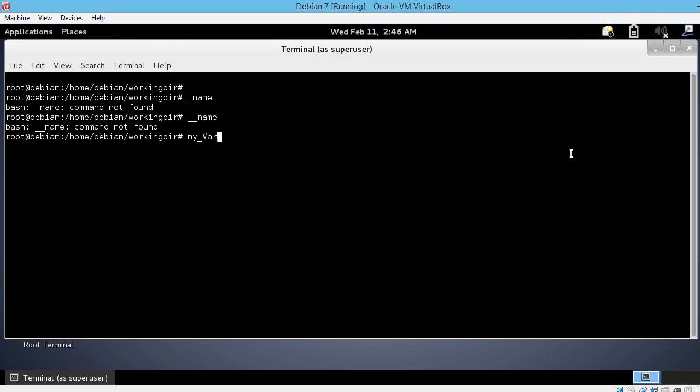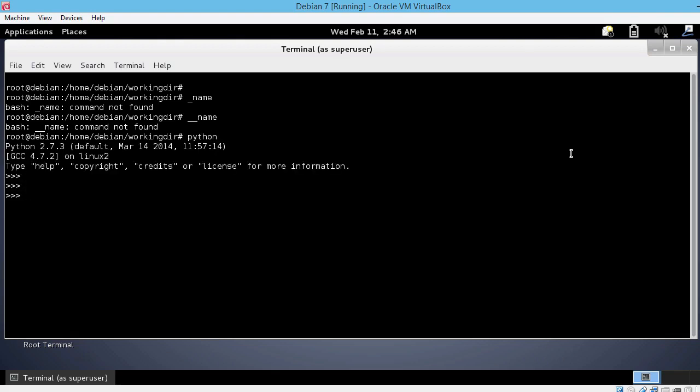Now, let's see how we can assign a value to a variable. Well, the rule is to use the equal sign. Let's go into the Python interpreter shell. The equal sign should be regarded as an assignment operator rather than the usual equal sign used in math. On the left side of the equal sign, you type the variable name. So let's type my_var. And on the right side, you type the value you want to assign to that variable. So equals and the value of 10.